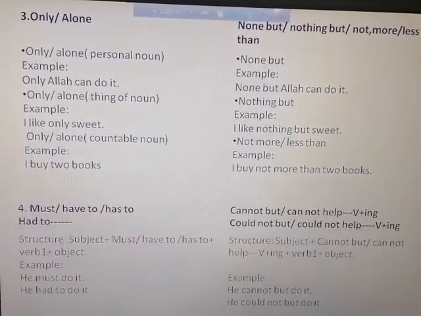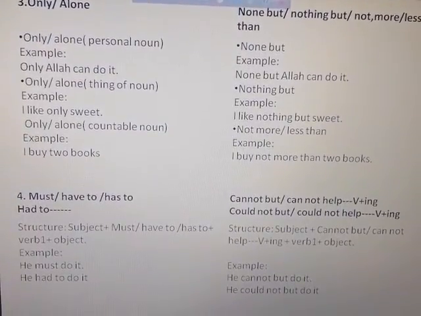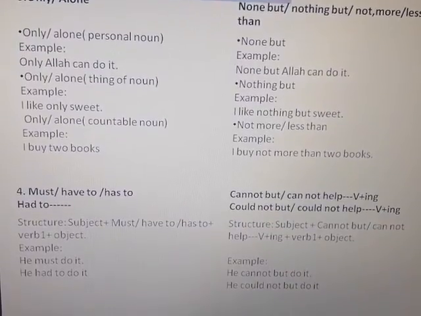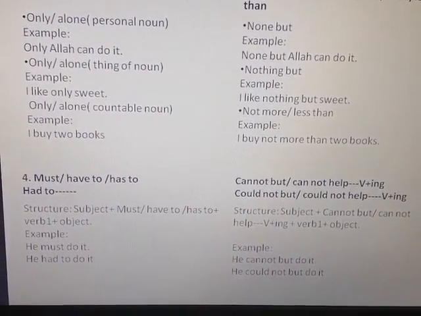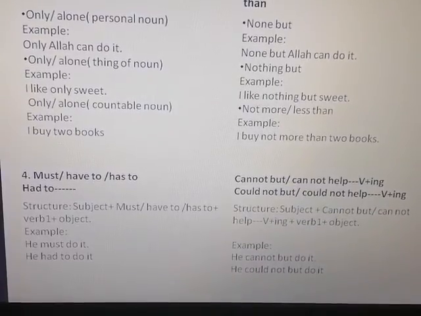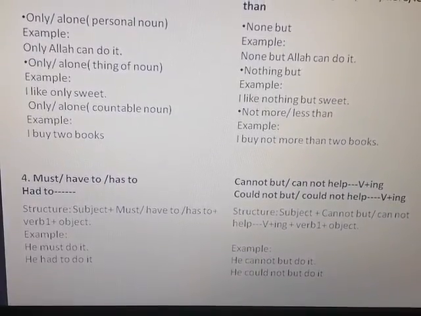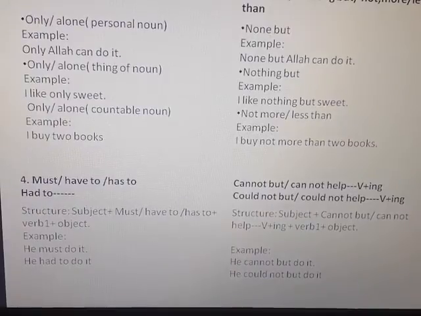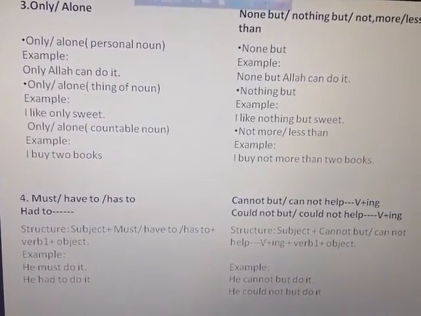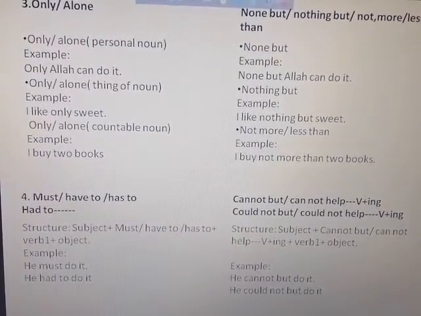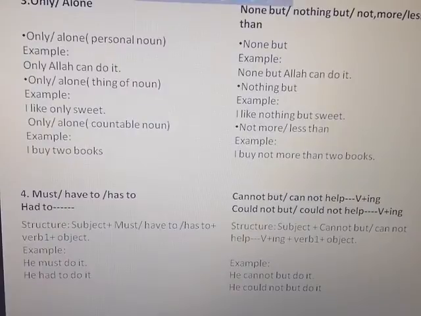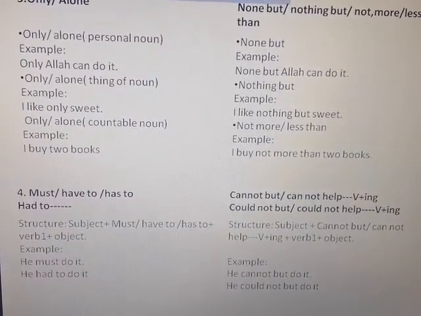Another rule: must, have to, has to. Okay, must, have to, has to. If the sentence is made with must, have to, has to, you can turn these sentences into negative. In the place of must, have to, has to, you can use cannot but or cannot help.